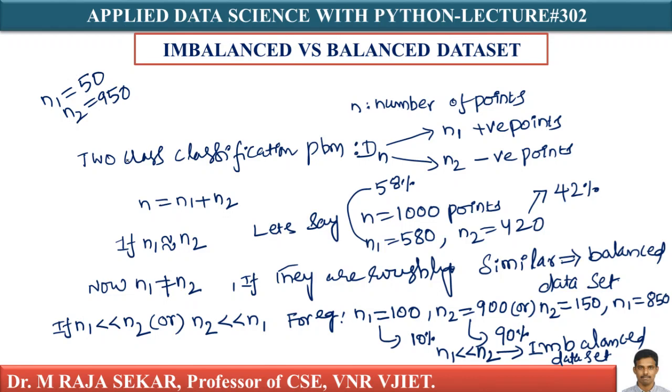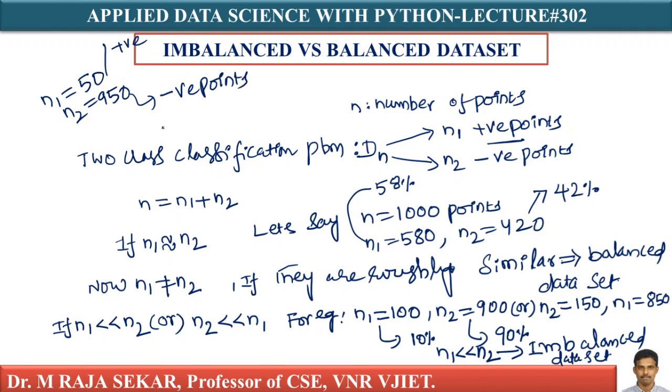There are very, very few positive points: 50 positive points and 950 negative points.